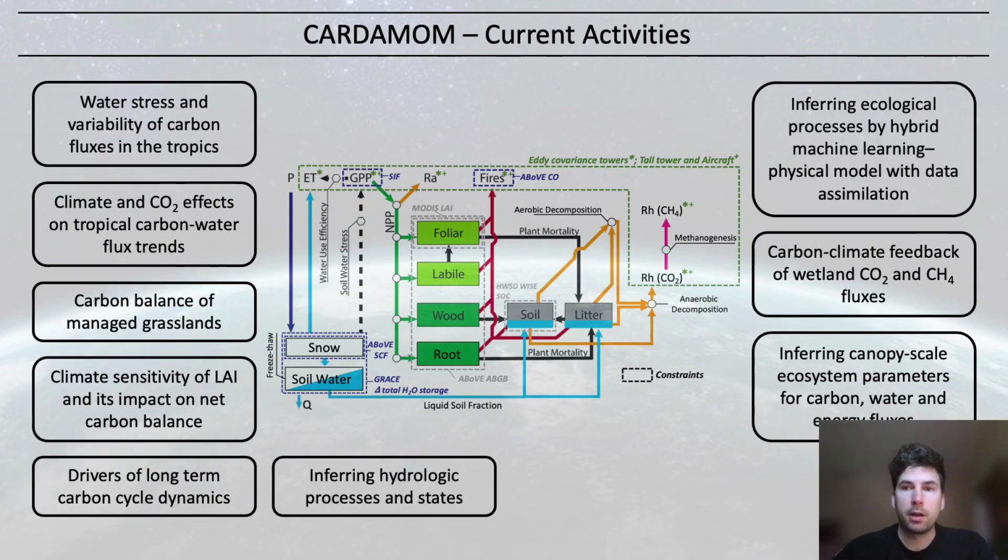Shown here are some of the current activities. The range of science applications are diverse, from inferring and predicting carbon and water fluxes and states, inferring ecosystem parameters, information content analyses, and comparison of model formulations for key processes.